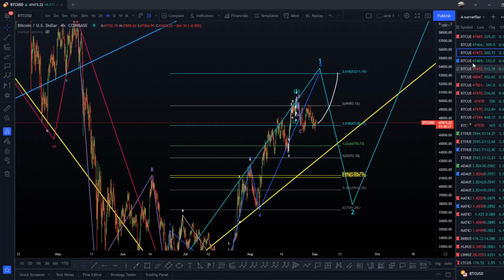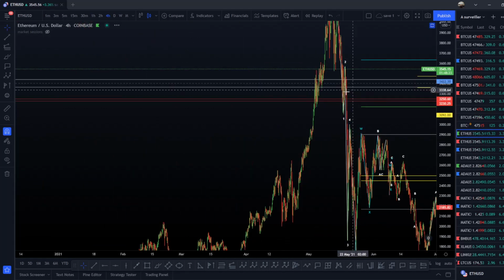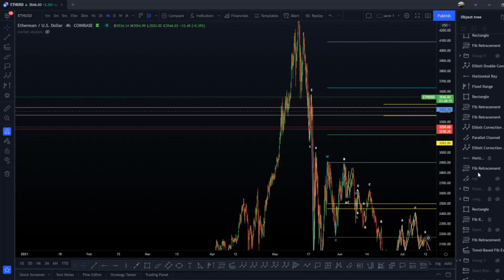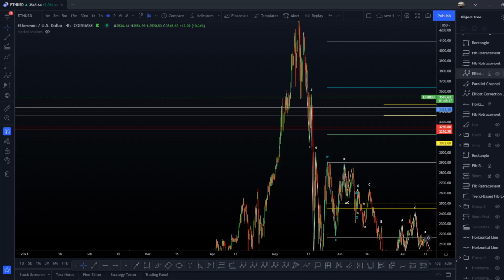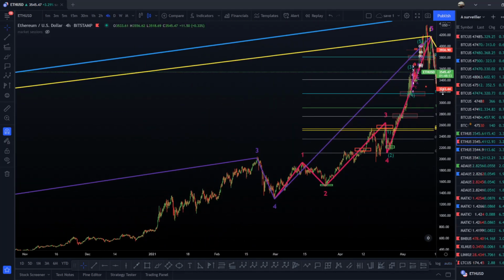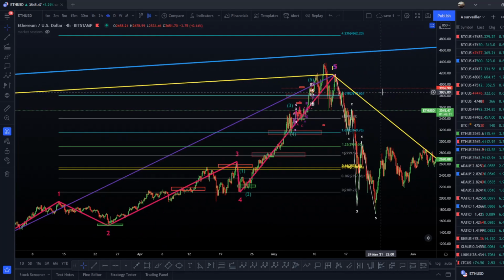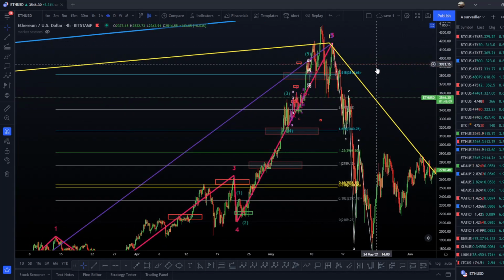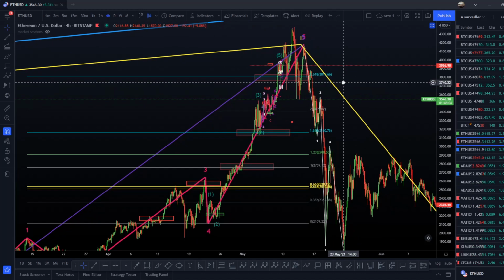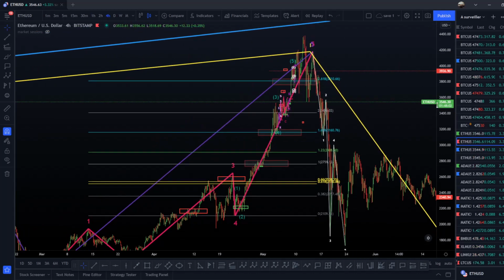For example, if I go on Ethereum here, I already showed you this possible thing, but maybe it was more this one. All right, perfect. As you can see here on the top, right there, from this red dotted line, that was a 261.8. The dump was predicted on the Discord server. I also showed you some video, you can watch my videos.